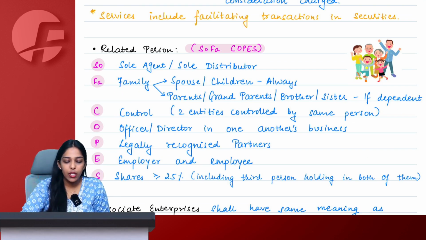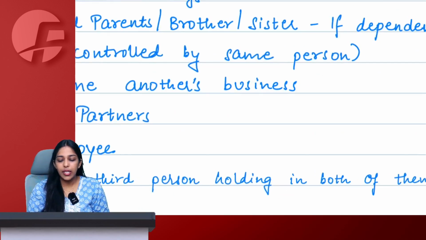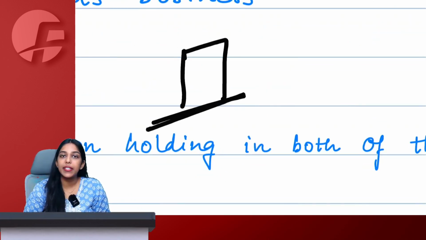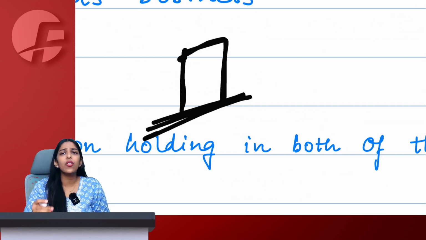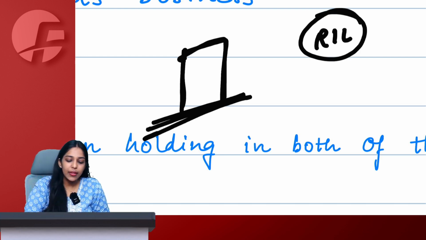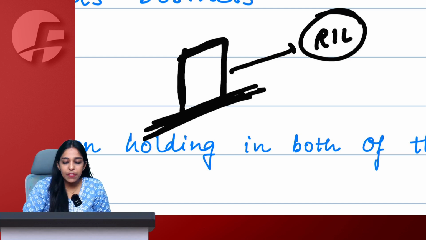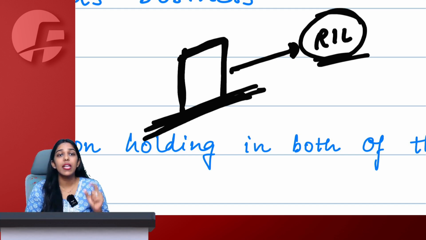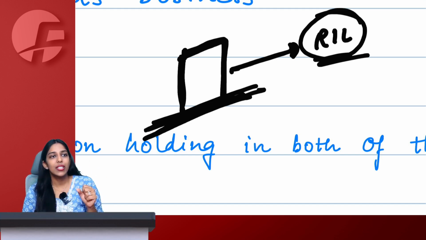Yes, Shubham. It's not the customer. See, understand, there's a difference between agent and customer. It could be possible that I have a factory where I manufacture only and only for one particular customer. Let's say Reliance Industries Limited is my customer. They have such a huge demand that my factory is able to satisfy only the demand of Reliance Industries Limited and no other customer. Does Reliance Industries Limited become a related person? Going by the agent definition, no. They are not my agent.